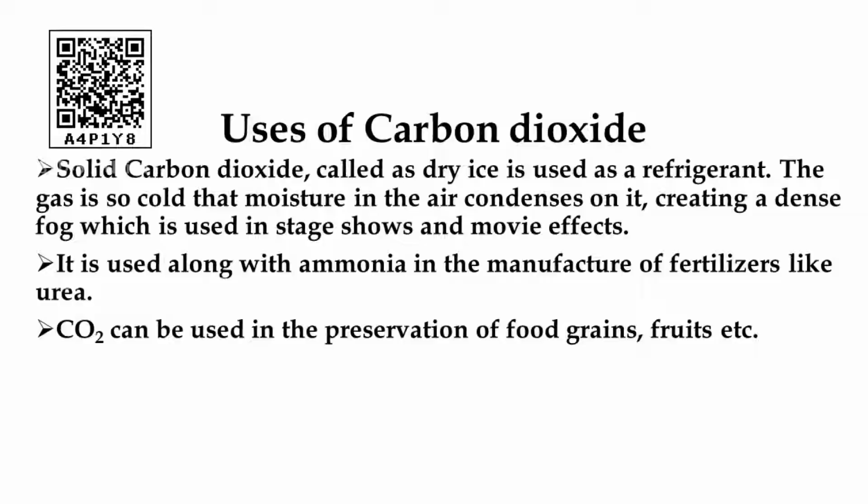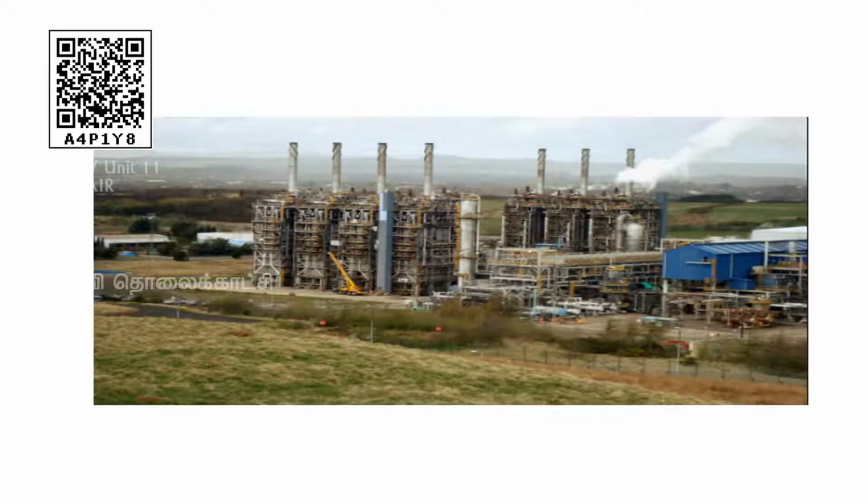Another important use is the manufacture of ammonium fertilizer. Carbon dioxide is the major component for this purpose. When carbon dioxide is passed in the presence of ammonia, it forms urea. We have already discussed the nitrogen content, you know. Urea is widely used as a fertilizer in agriculture. It is known as a diamide compound. That diamide contains carbon monoxide, which means it is obtained from carbon dioxide only.